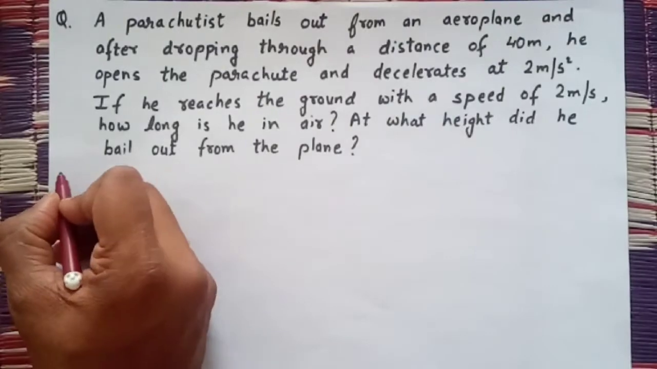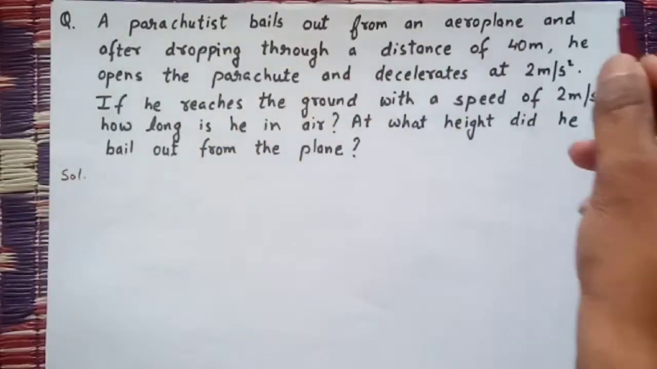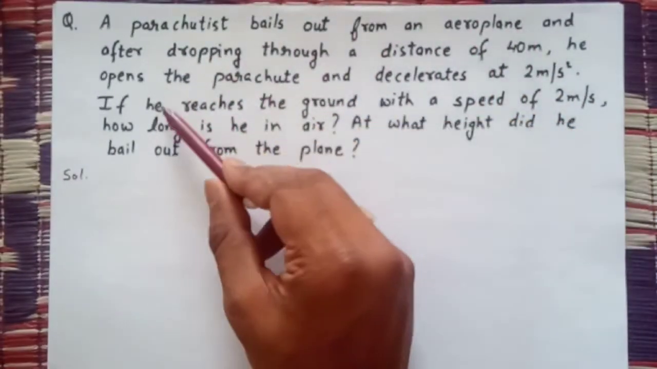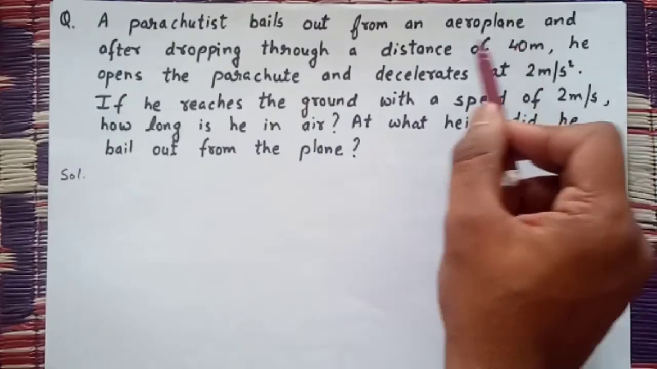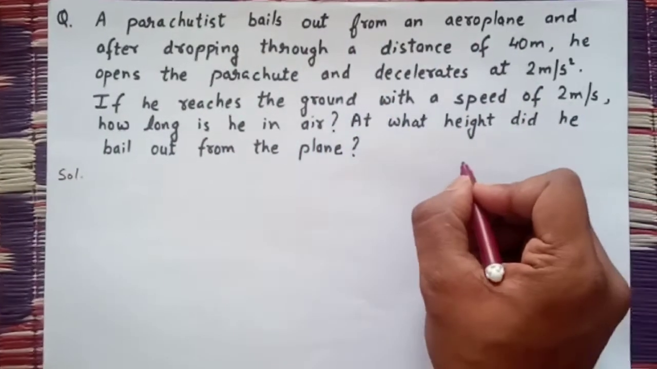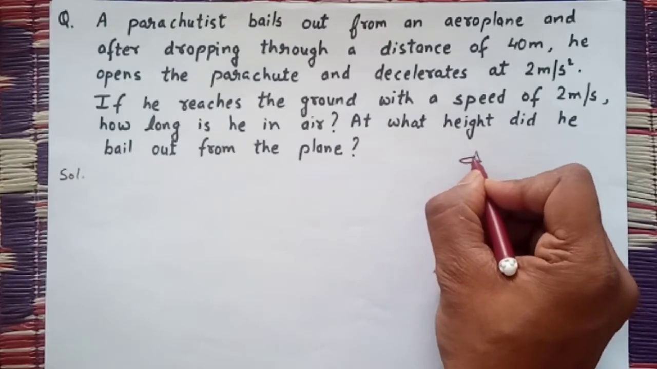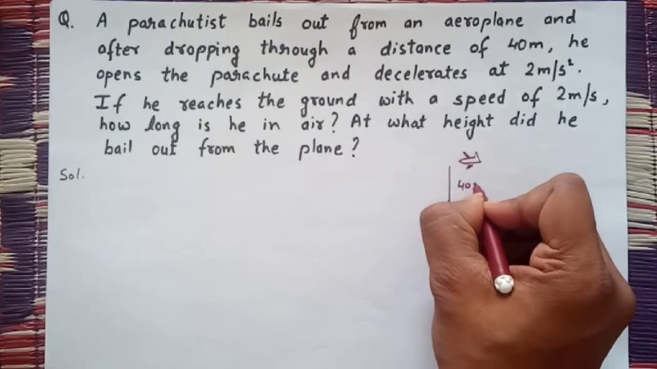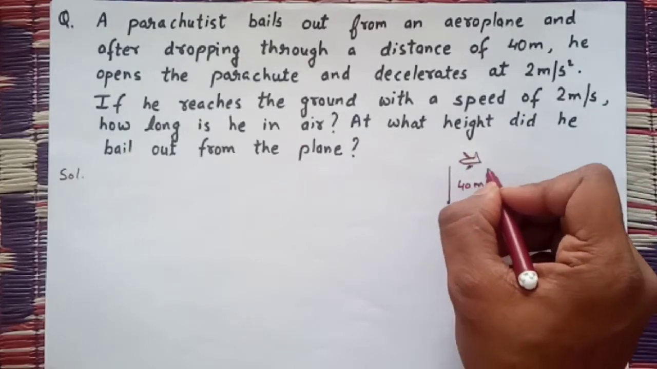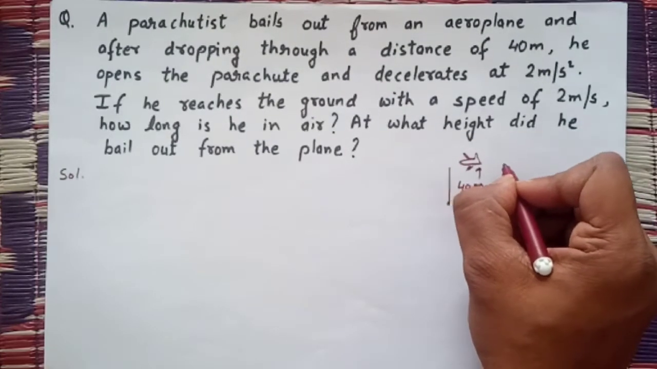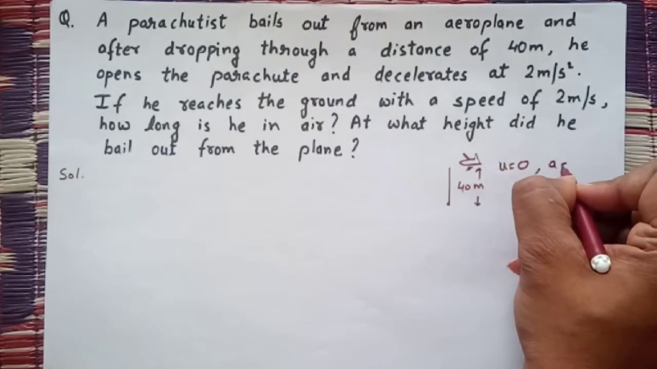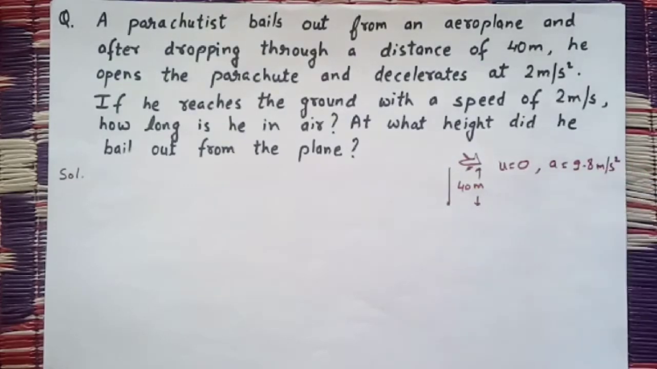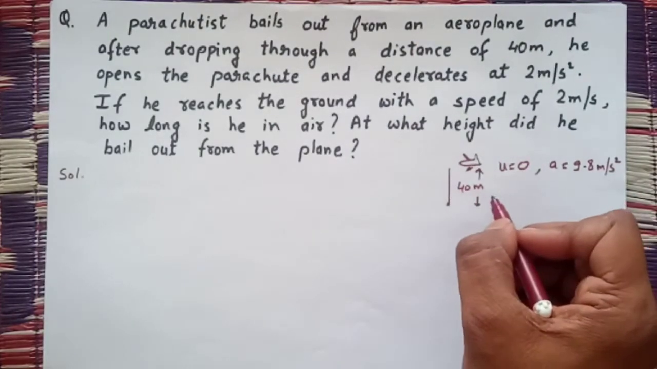Next question is, a parachutist bails out from an aeroplane. Means a person is falling with a parachute from an aeroplane, and after dropping through a distance of 40 meter, he opens the parachute. Okay, so here is the aeroplane, and he falls 40 meter freely. So for the distance 40 meter, initial velocity is 0 and acceleration is, let it be 9.8 meter per second square, and he has covered the 40 meter distance.